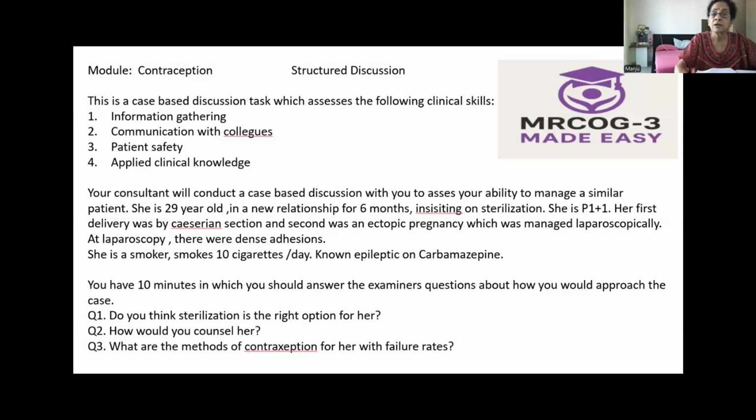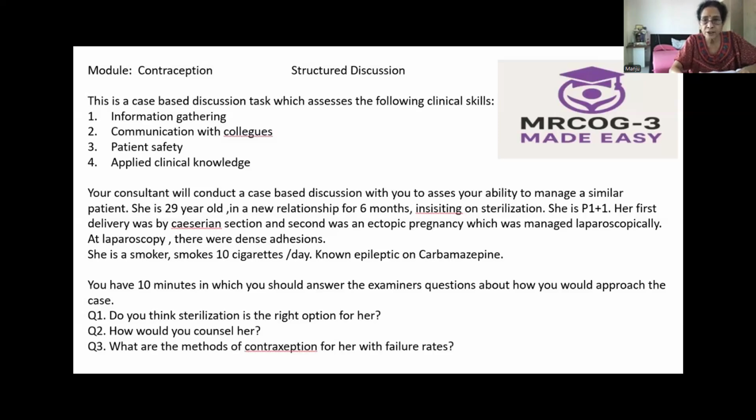You need to know about the method, all the contraceptive options which you need to know. So that is an important topic. Now here your consultant will conduct a case-based discussion with you on a patient requesting sterilization to assess your ability to manage a similar patient.